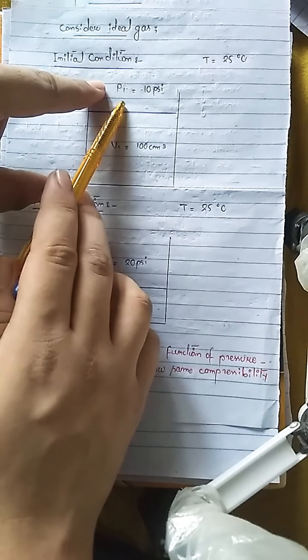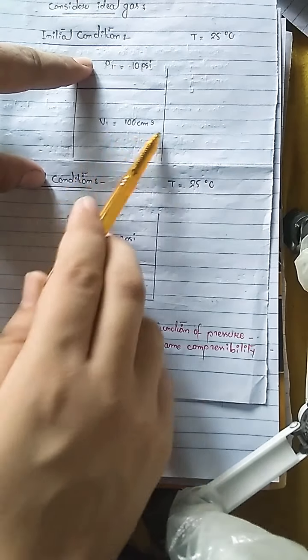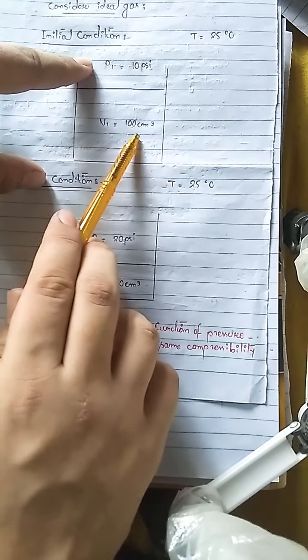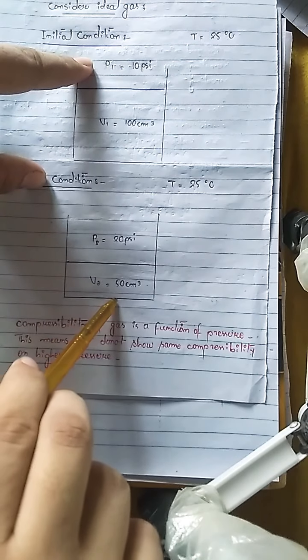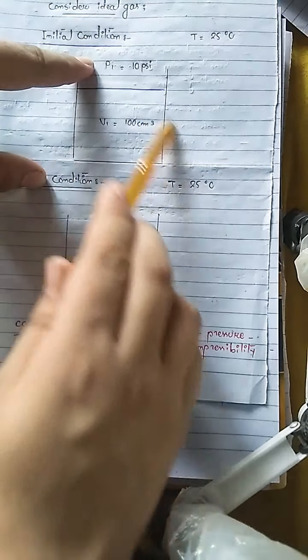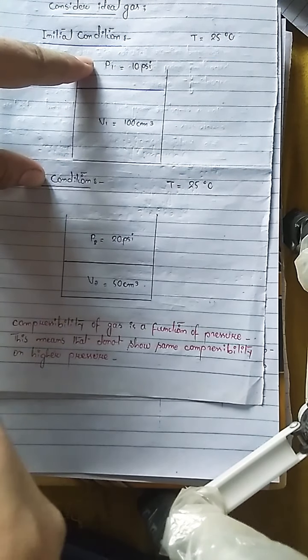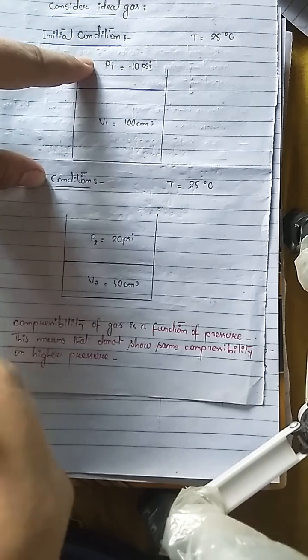When the pressure of this gas is increased from 10 psi to 20 psi, you can see that the volume of the gas is reduced from 100 centimeter cube to 50 centimeter cube. You can see that the gas is showing large change in volume, which is 50 centimeter cube, due to small change in pressure, which is 10 psi.